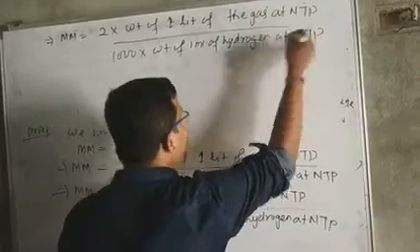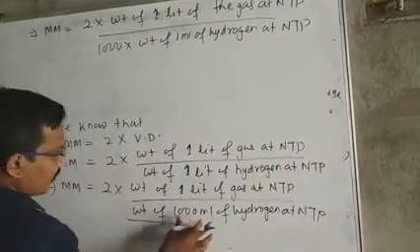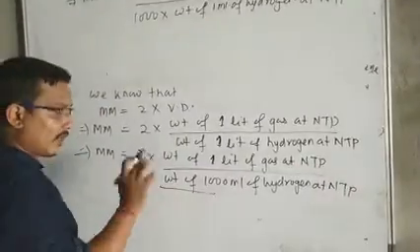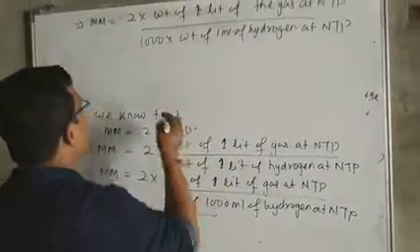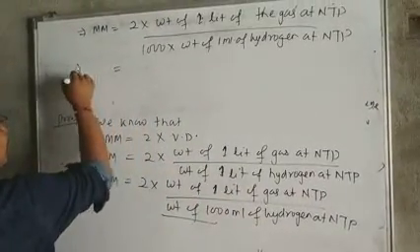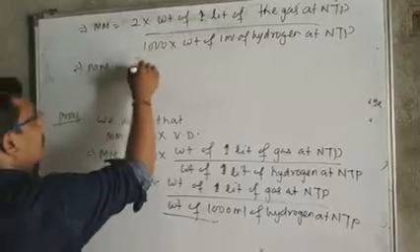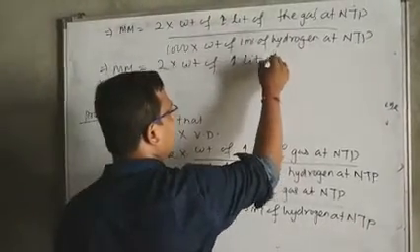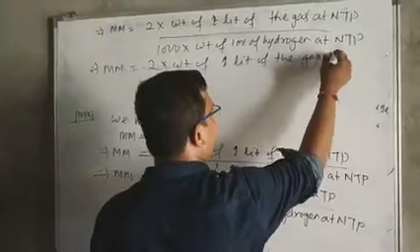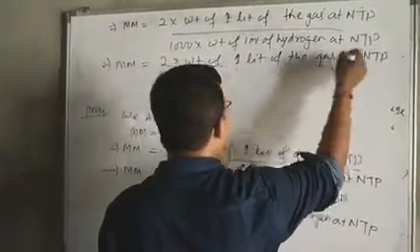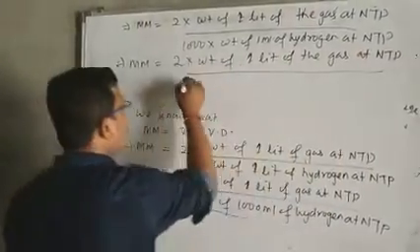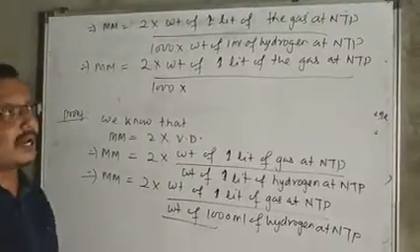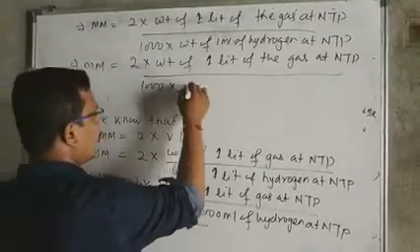We can convert this step: the weight of 1000 ml of hydrogen means 1000 into the weight of 1 ml. So we can write that MM is equal to 2 into the weight of 1 liter of the gas at NTP divided by 1000 times the weight of 1 ml of hydrogen.